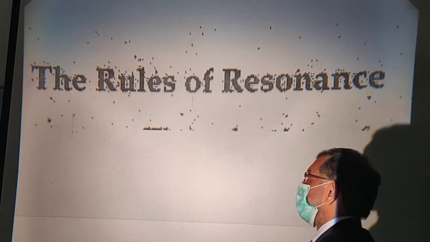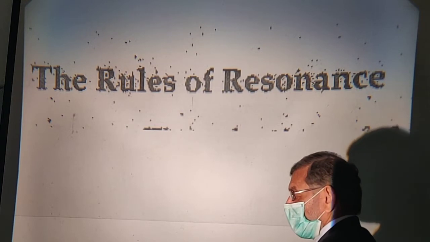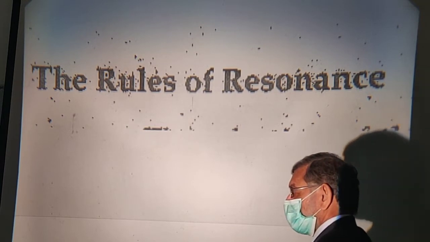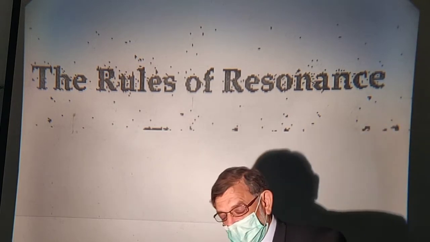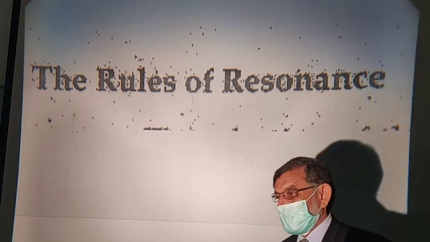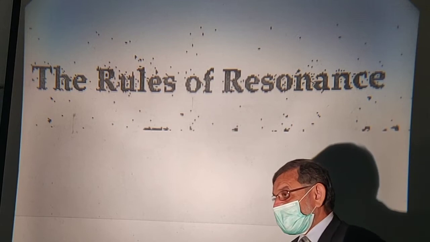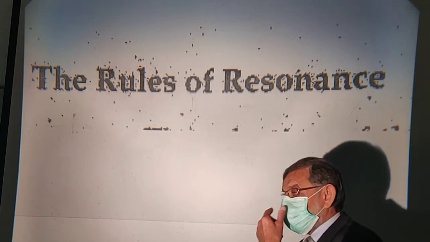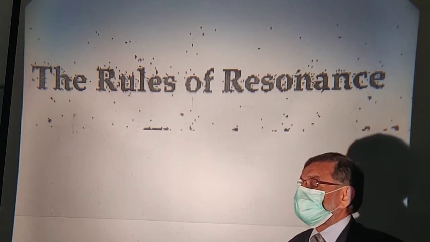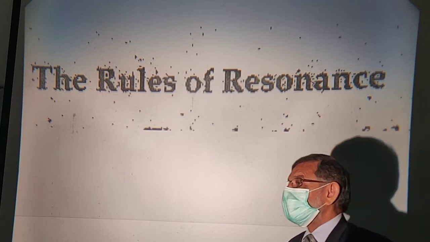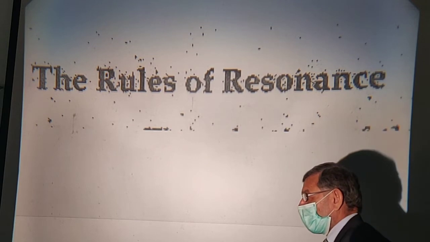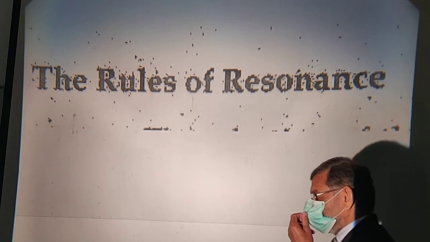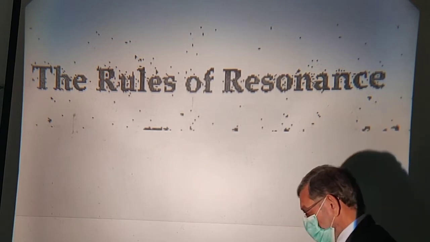And currently we are dealing with the rules of this resonance. 7 rules are there: rule number 1, rule number 2, rule number 3, rule number 4, rule number 5, rule number 6 and 7, which govern the resonance. And knowing these 7 rules and 3 techniques, you will be able to understand the actual structure of the compound. In that respect, we will be sharing these rules one by one.